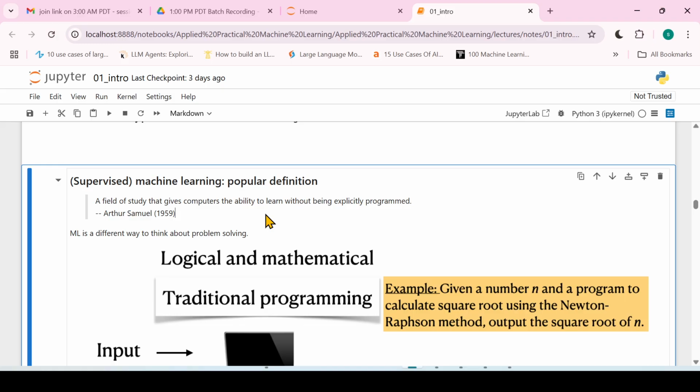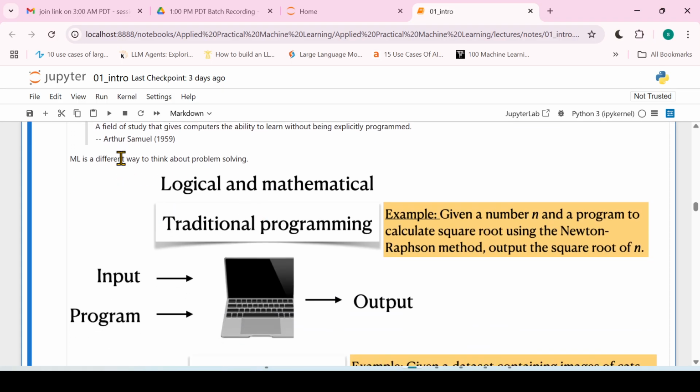In 1959, Arthur Samuel gave the definition for this. It says that it's a field of study that gives computers the ability to learn without being explicitly programmed. So here we do not have to write the program, but the program is written automatically, right? So that is what supervised machine learning, or machine learning in general, is. ML is a different way to think about problem solving, right?